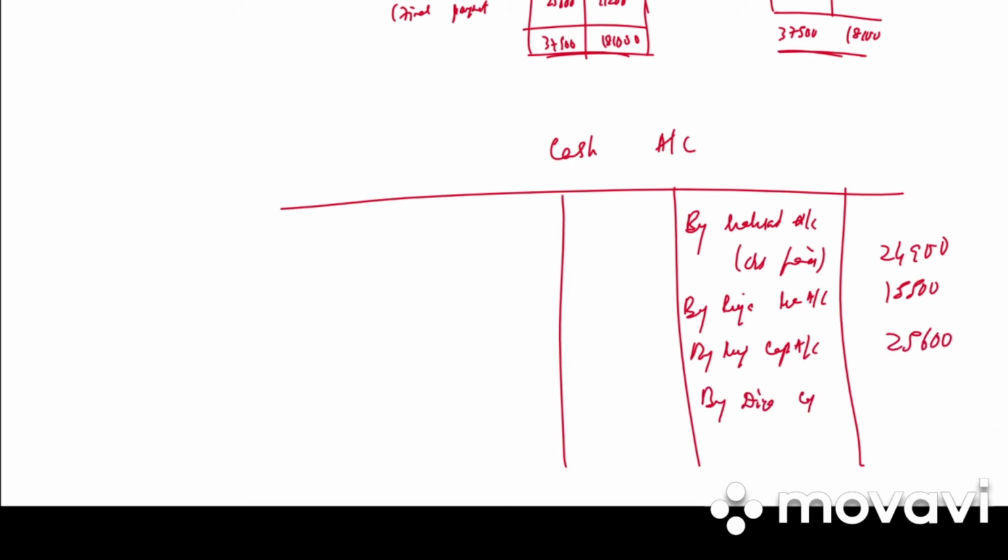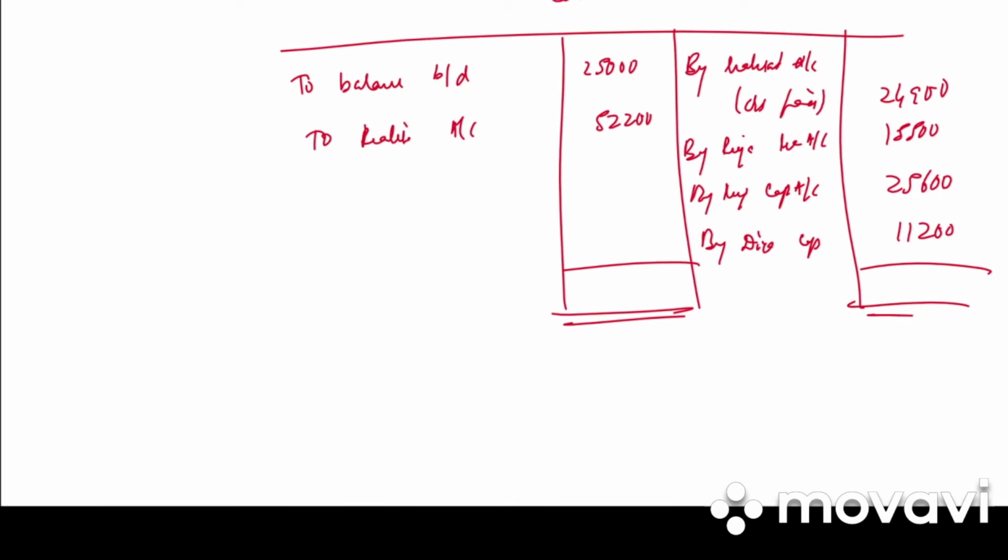From Dia's capital account, we got 11,200. And on the debit side, we have to balance brought down 25,000 from the balance sheet. And to realization account, assets realized 52,200. Our cash account must tally. What is it? 77,200, 77,200. Clear?